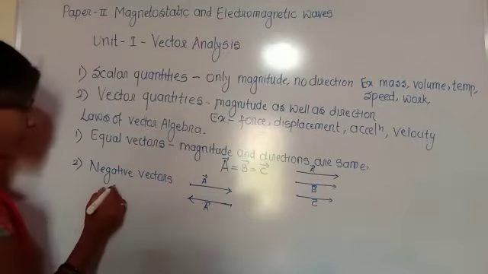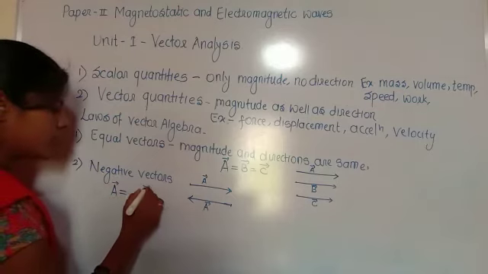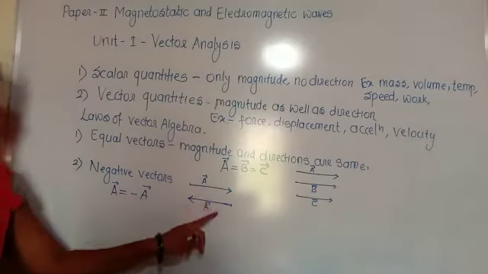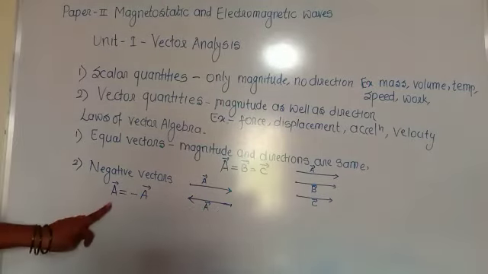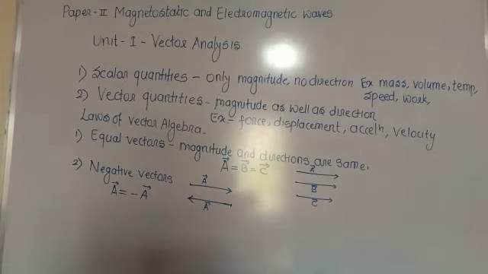So vector A is equal to negative of vector A, because they are opposite in direction, so we write a negative sign. That is called negative vectors: vectors having the same magnitude but opposite directions.